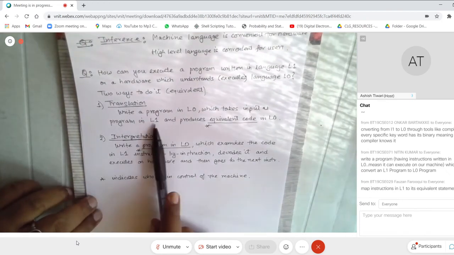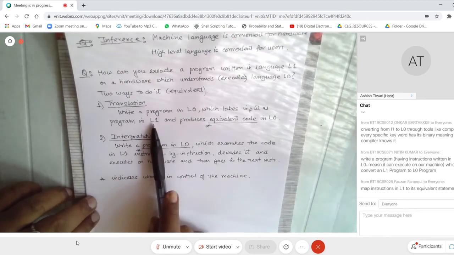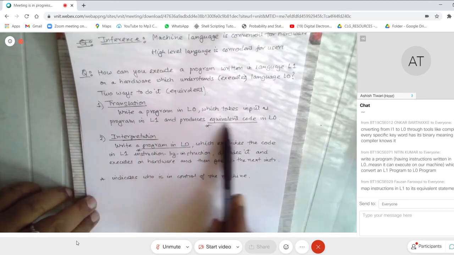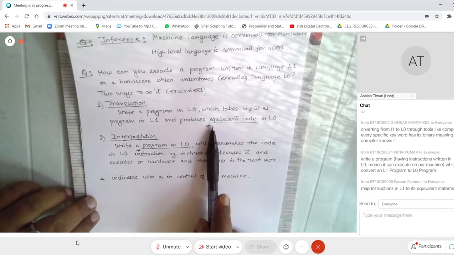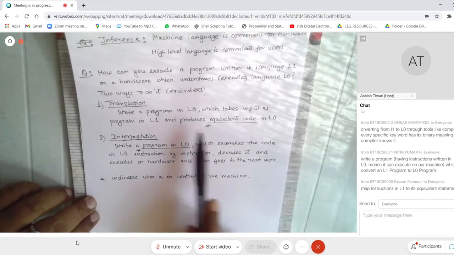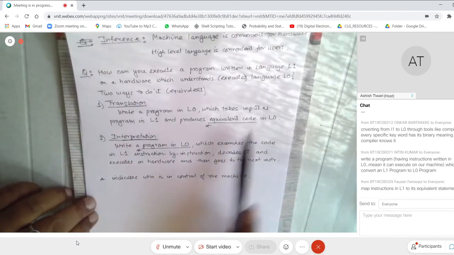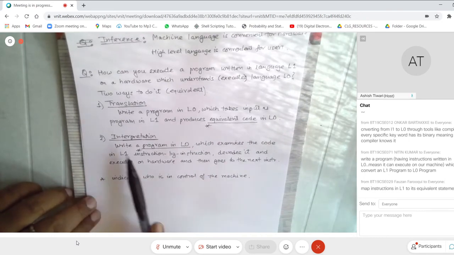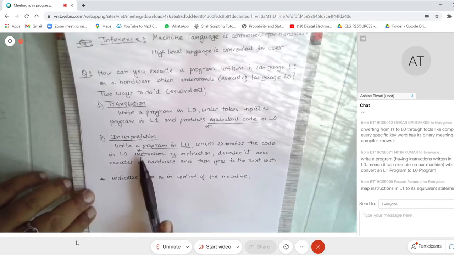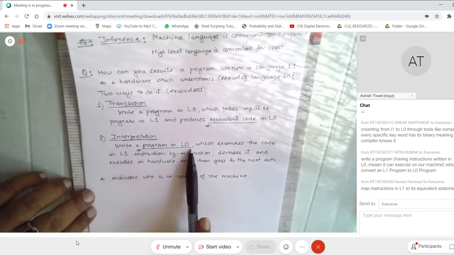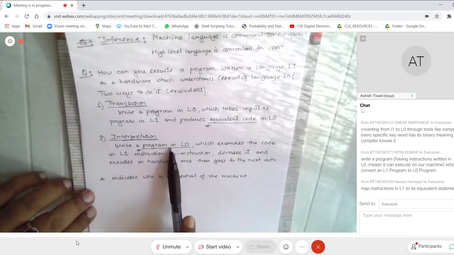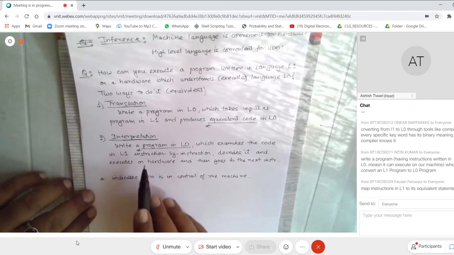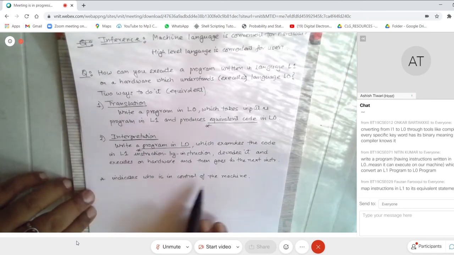This input program in L1 can be thrown away, and you can take this equivalent generated code in L0 and put it on the machine. So in case of a translation, this equivalent code is in control of the machine. On the other hand, if you look at interpretation, this program that you write in L0 is also called the interpreter. The interpreter is the one which is controlling the machine.